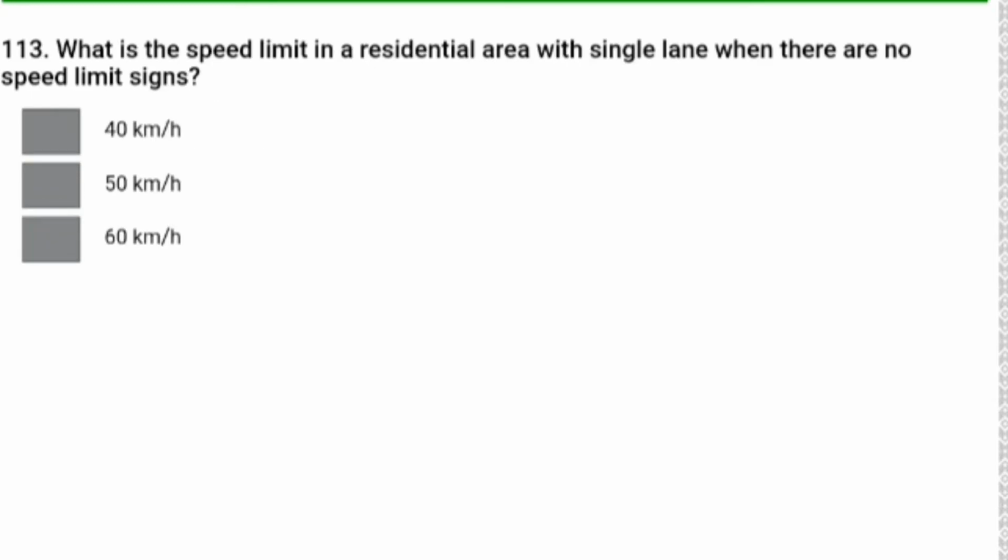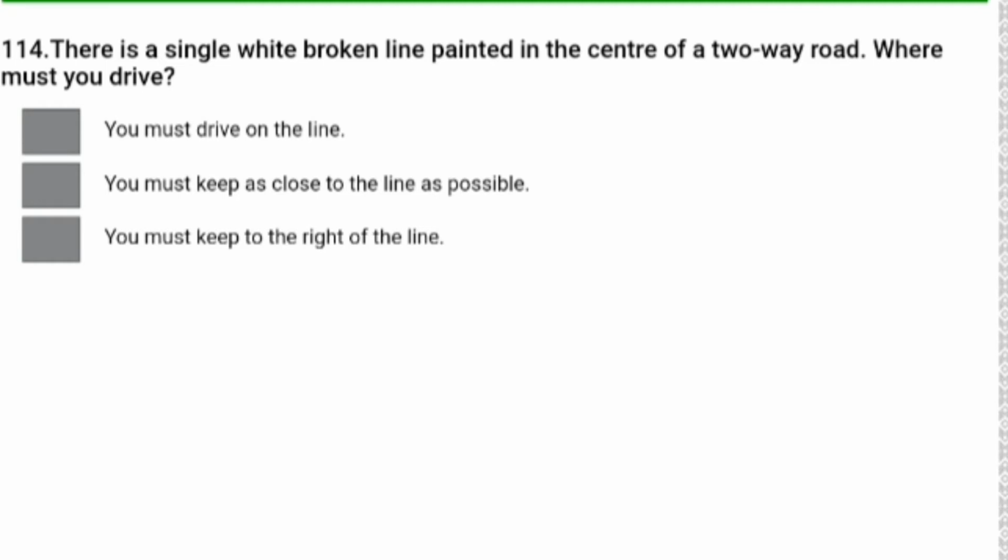What is the speed limit in residential area with signal line when there are no speed limit signs? 40 kilometer. There is a single white broken line painted in the center of a two-way road. Where must you drive? You must drive on the line. You must keep as close to the line as possible. You must keep to the right of the line. Number 3 is correct answer.